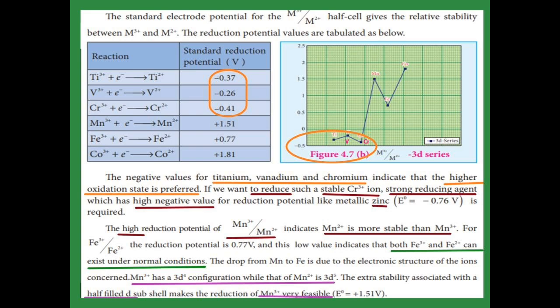If you write the electronic configuration for manganese, we get 3d4 for manganese 3 plus and 3d5 for manganese 2 plus. So this half-filled electronic configuration of Mn2 plus makes the reduction of Mn3 plus very feasible, meaning it is a possible reaction.